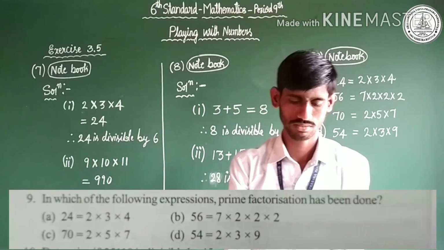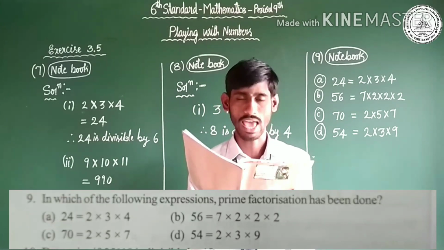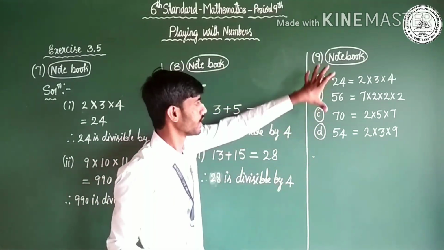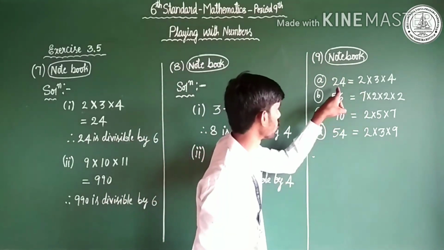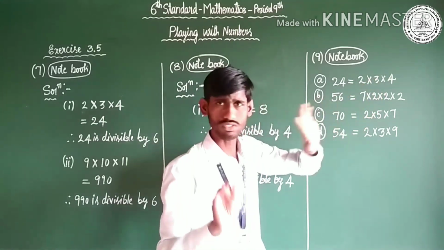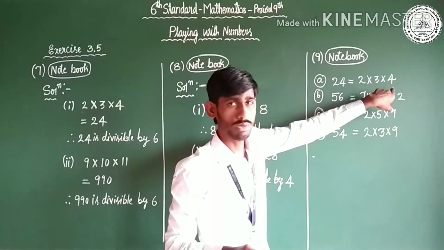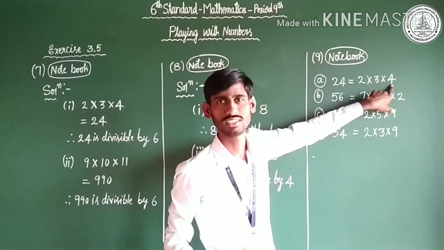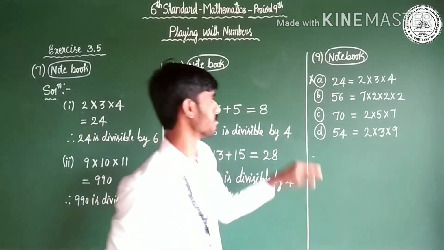Question number 9. In which of the following expressions has prime factorization been done? Yes, you know prime numbers very well. Let us observe the given 4 options: which one follows prime factorization? That is the question. Observe here, Chotu. 24: here 2 is a prime number, 3 is a prime number. Of course, it's possible: 2 3s are 6, 6 4s are 24. But are these all prime numbers? Let us check. 2 is prime, 3 is prime, but 4 is not a prime number. So the first one is not the answer.